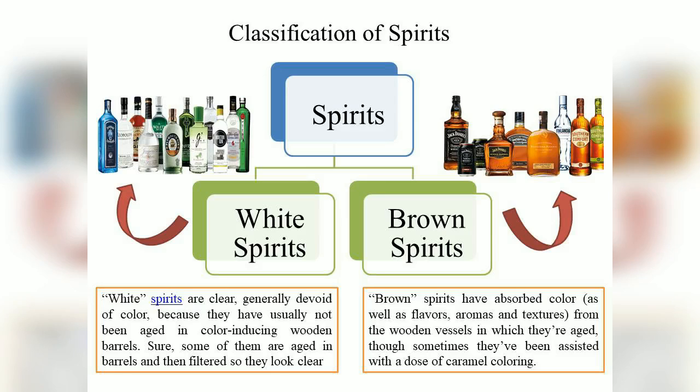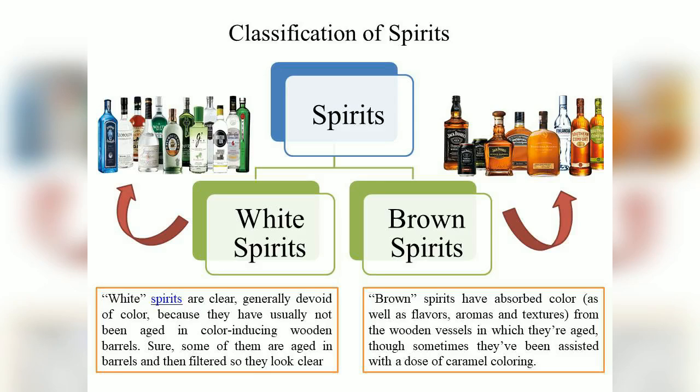In comparison to white spirits, what are brown spirits? Brown spirits have absorbed the color as well as the flavor, aromas and texture from the wooden vessels in which they are aged. Generally the brown spirits get their flavors, aroma and texture from the wooden barrels or wooden vessels that are used to age the spirits. Now in some of the spirits, even to get a proper color, caramel is added.